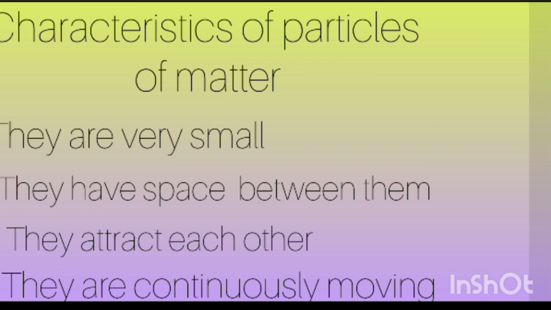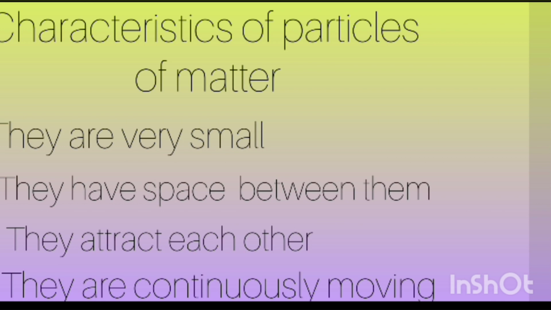Okay, they attract each other. Attraction is maximum in solids. Again in liquids it's intermediate, and in gases it's minimum. They are continuously moving. By using common sense we can tell in which there is maximum and minimum movement.